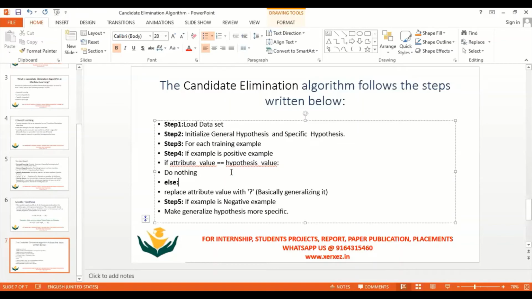If the example is positive, compare the record which is stored in the program with the record which is available in the CSV file. If the values are the same, do nothing. Else, you replace that one with a question mark, for generalization purposes. If it is a negative example, then you give it to the general hypothesis.